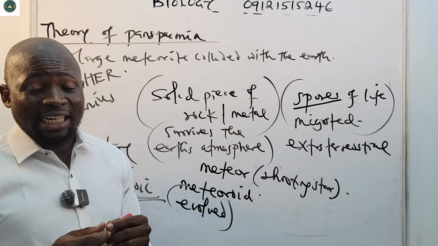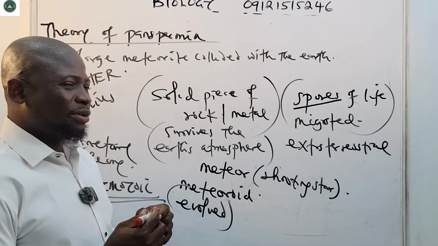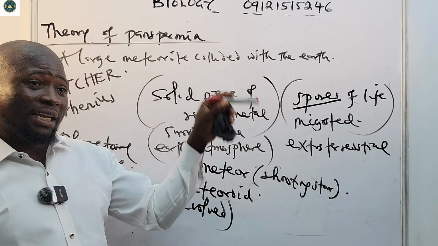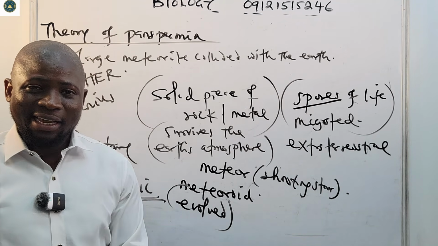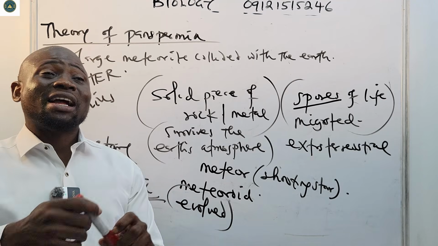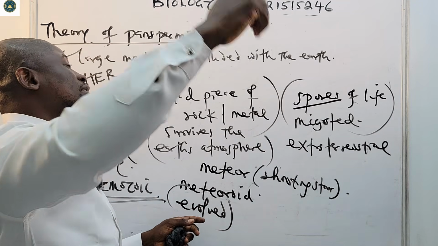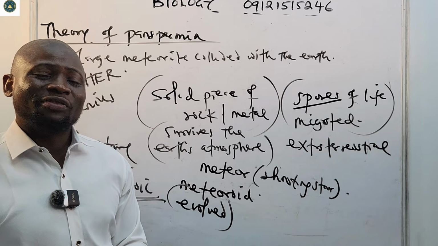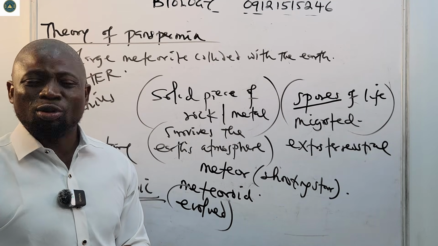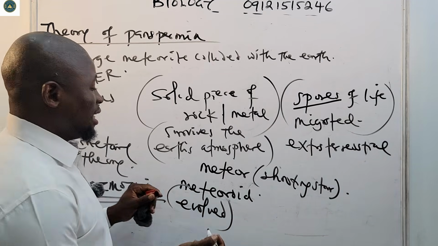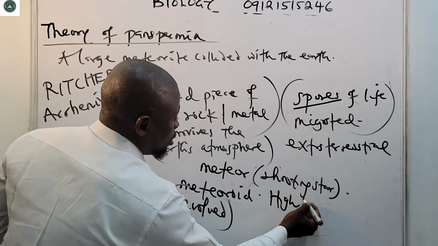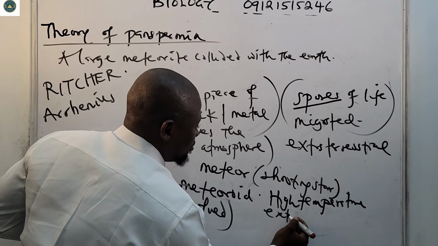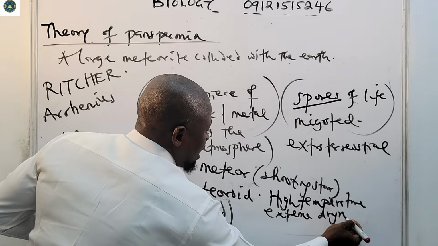A lot of scientists actually criticize this theory. They are saying that there's no way that life from another planet will cross the Earth's atmosphere and then come and land on the Earth. The survival of that life is not even guaranteed. It's not possible, because there must have been high temperature, and there must have been even extreme dryness.